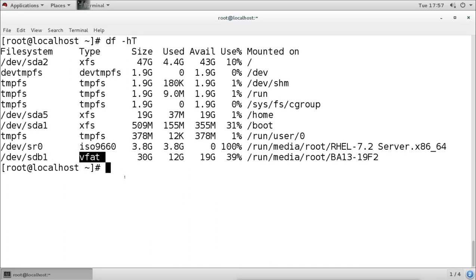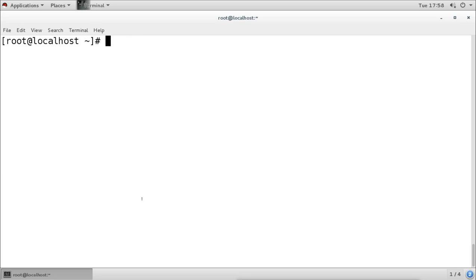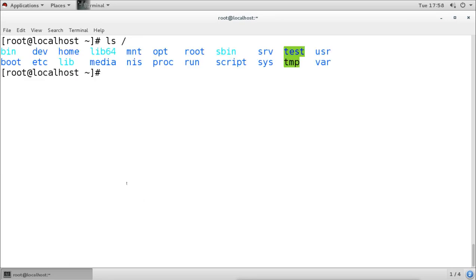This is the size. Now suppose either the DVD or the flash is not mounted by default, not mounted automatically, then we can mount it manually also. For mounting manually, we have the media directory, which is empty, and also the mnt directory, which is empty. So we can use these directories to mount these additional things.